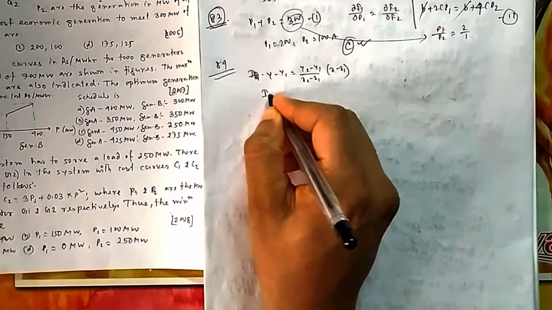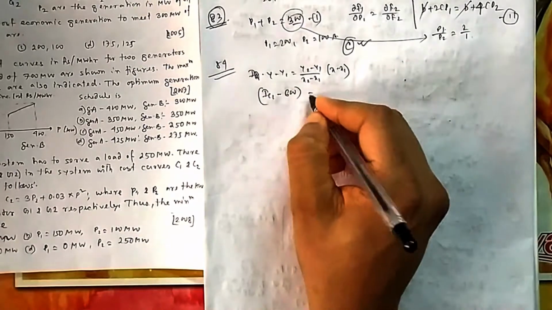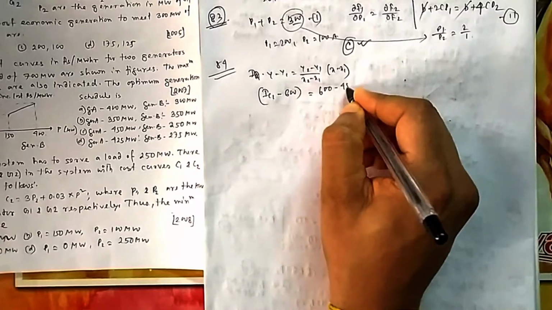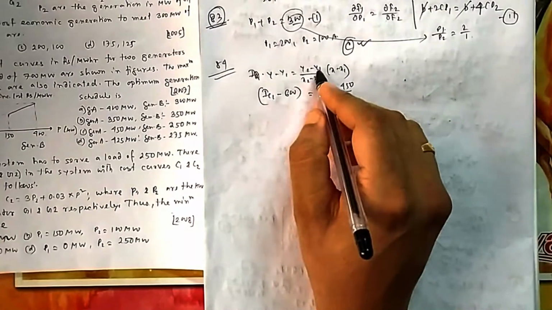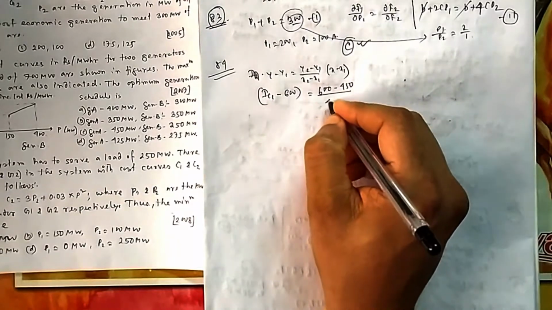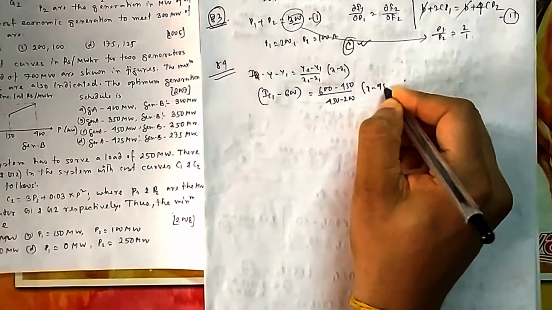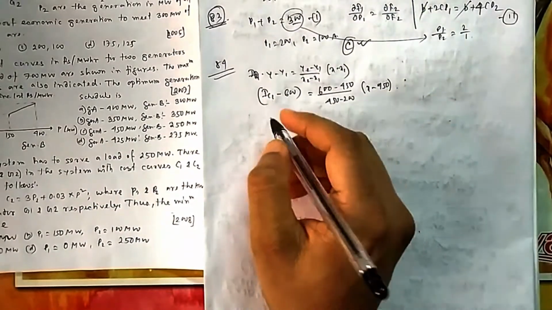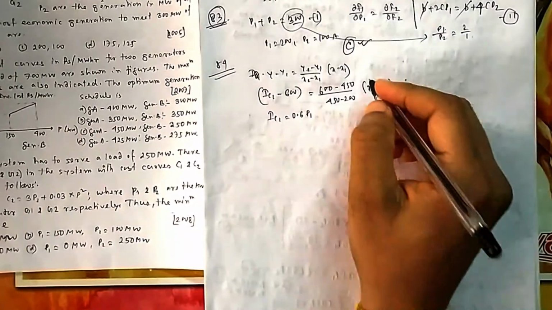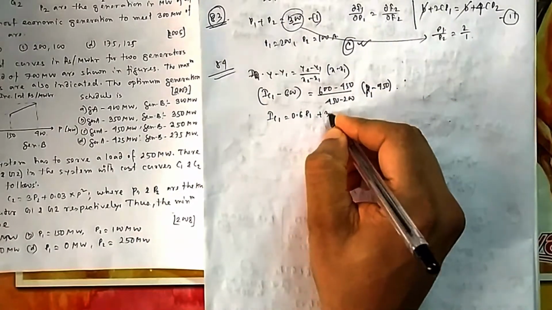So if you write it, IC1 minus 600, suppose I take the first one, is equal to (600 minus 450) divided by, it can be y2 minus y1 or y1 minus y2, whatever, (450 minus 200) into (x minus 450). So if you solve it, you will find your IC1 is equal to 0.6 P1 plus 330, where x is P1.